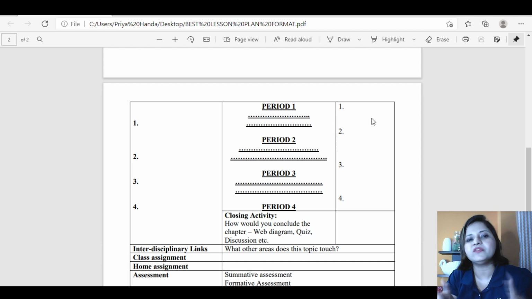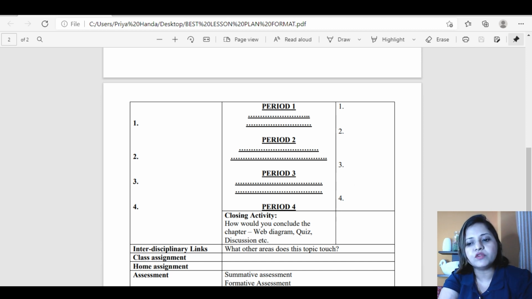For example, in the very first period, you have to do some craft activity to introduce the topic, right? So in methodology, you will write demonstration method and instruction method, that you are going to give a demo of that particular craft, how to do that, and give instructions. In period 1, you will give explanation of that activity, and in teaching resources, you will mention scissors or origami paper, Fevicol, sketch pens, whatever things are required for that craft work. Similarly, it goes for period 2, period 3, period 4, and parallelly you can mention the methodology and teaching resources. I'll show you the sample to make this point more clear.